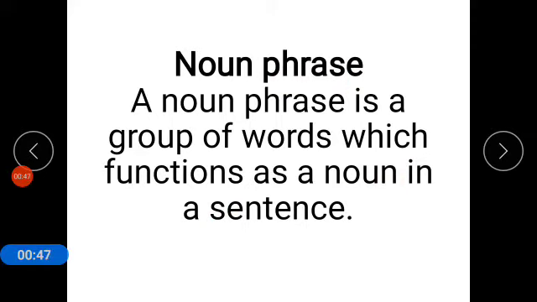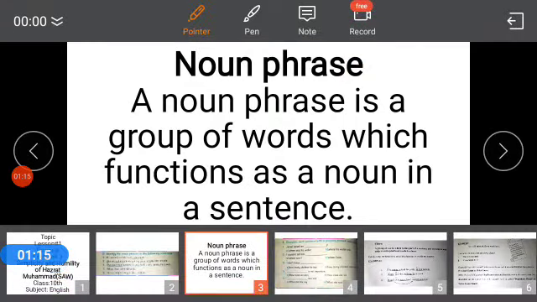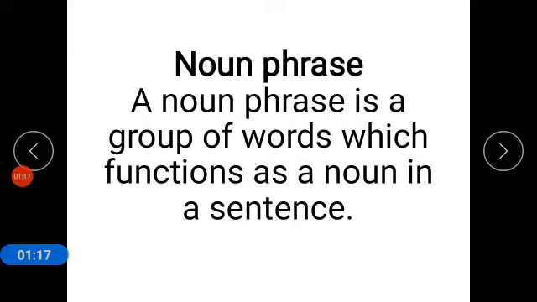Noun phrase, it is very easy to understand. A noun phrase is a group of words which functions as a noun in a sentence. To understand this statement, you have to know what is noun. You already know what is noun. Noun is a naming word of thing, place or a person. And phrase, it is a collection of words. So we will combine both of these and it will give us the definition of noun phrase.